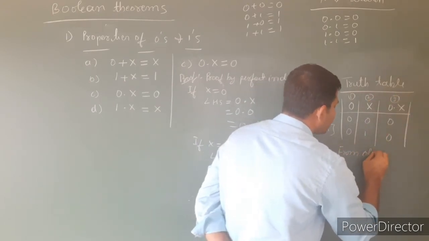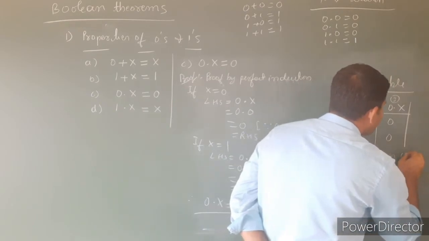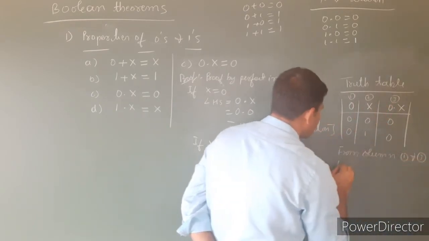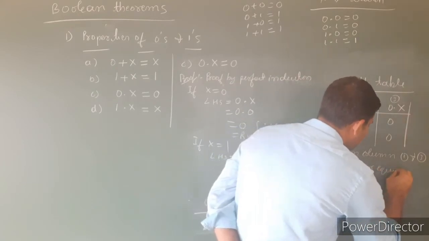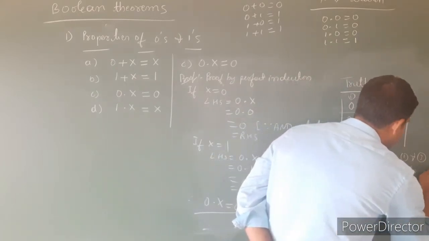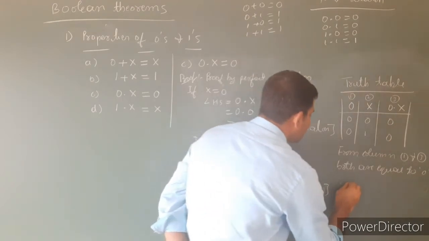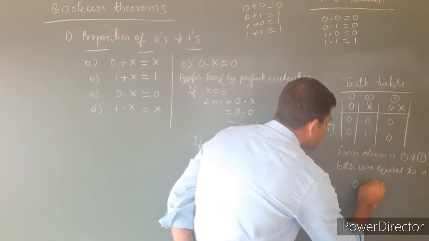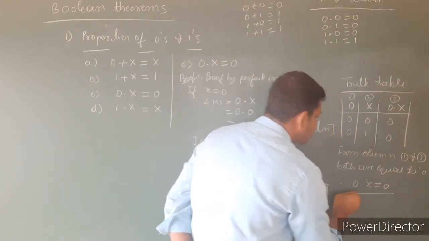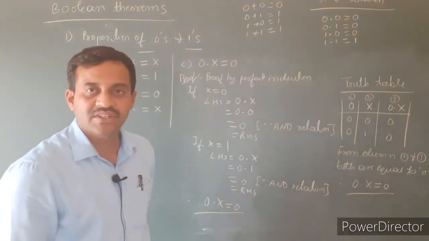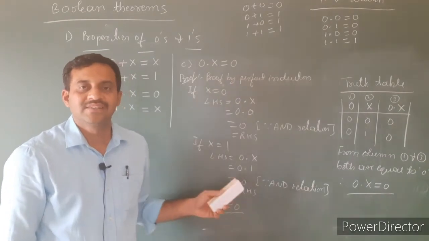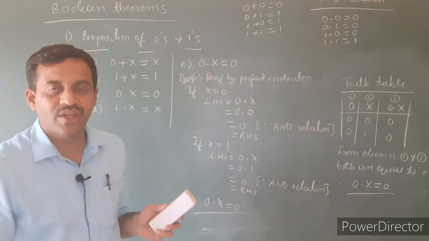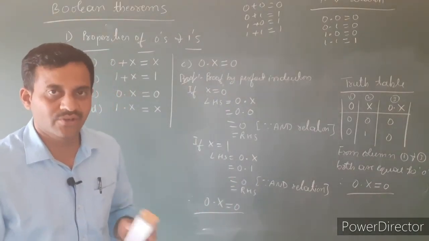From column 1 and 3, both are equal to 0. Therefore, 0 ANDed with any variable is equal to 0. We conclude that 0 ANDed with any variable is always equal to 0. That is the proof of the second property, 0 into x is equal to 0.